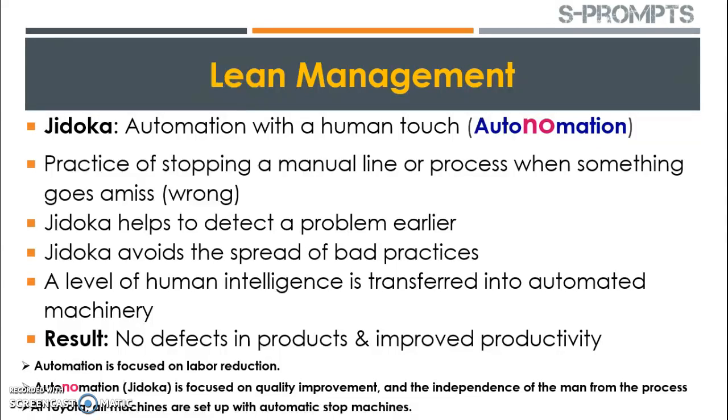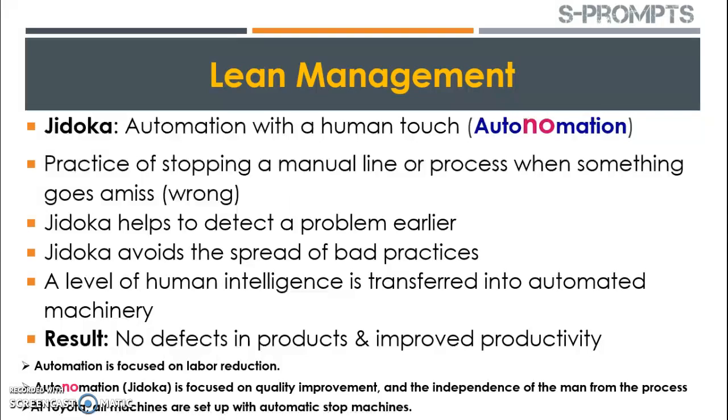In this Jidoka, the Japanese TPS suggests that whenever there is a problem in the assembly line, there should be a practice of stopping the line with the help of human being, that is manpower, so that the problem can be identified at an earlier stage and it can prevent the spread of the problem across the assembly line.